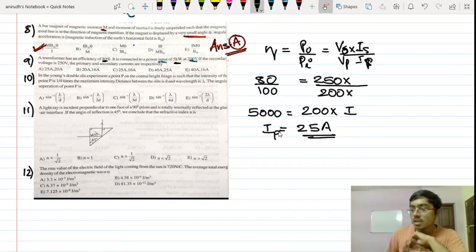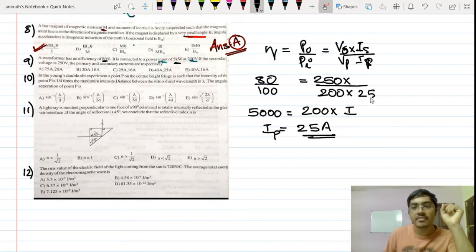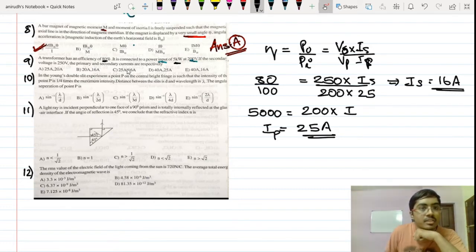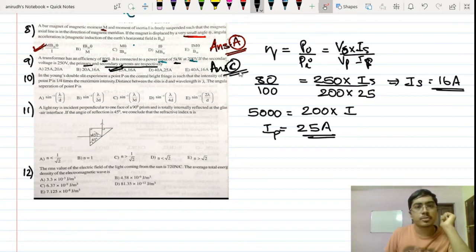So obviously this particular primary current will come out to be equal to this much. So I will be plugging in the primary current here, that is 25, and this is current secondary. If you solve this, current secondary will come out to be equal to 16 ampere. So I primary is 25 ampere, I secondary is 16 ampere. They are asking for the primary and secondary currents respectively: 25 and 16. So option C is the correct answer. Simple question, isn't it? Let's proceed to the next question now.